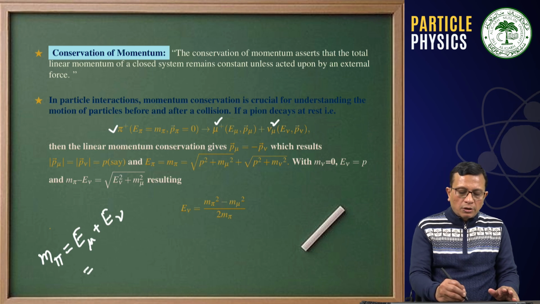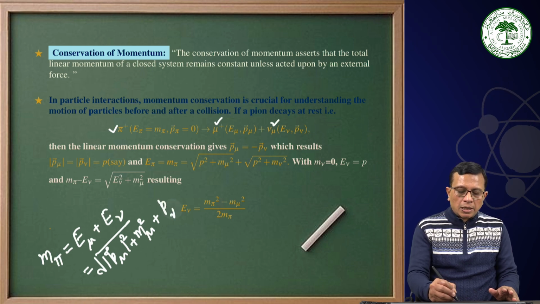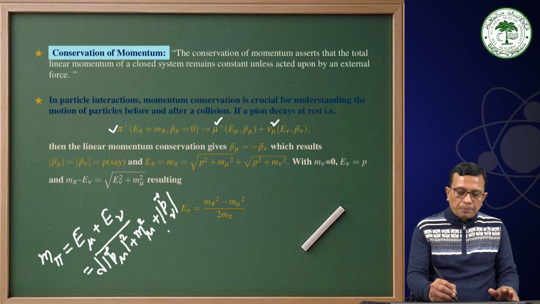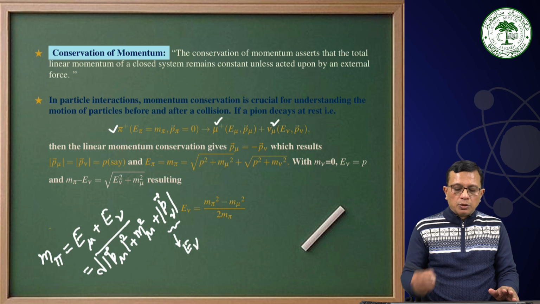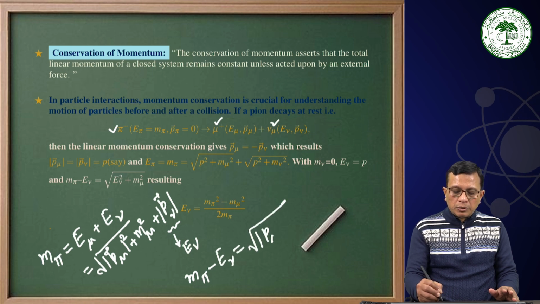And what is the energy of the muon? This is p mu square plus m mu square. And the energy of the neutrino, since neutrinos are massless particles, is the same as the momentum, and this is equal to p nu. For a massless particle, p nu is the same as E nu. Therefore, m pi minus E nu, this is equal to p mu square plus m mu square.